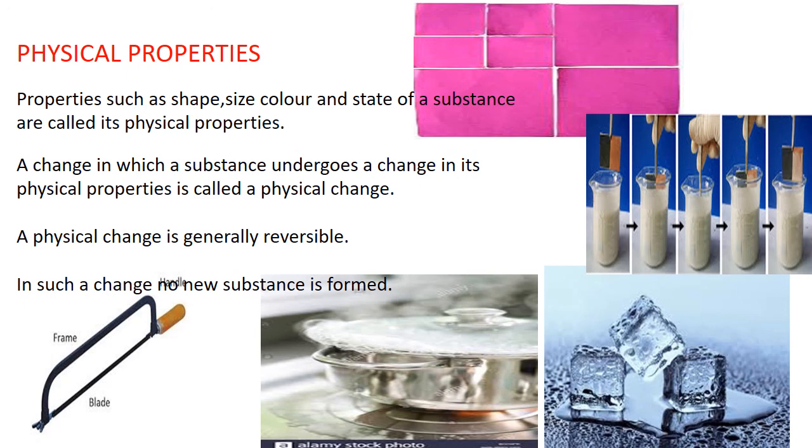In this change, only physical properties will change. It is a reversible change and there is no formation of a new substance, right? So these four important properties we need to remember in case of a physical change. Physical change is always related to the physical properties of the material, right?